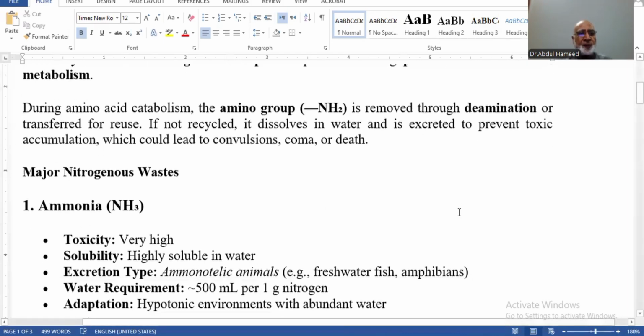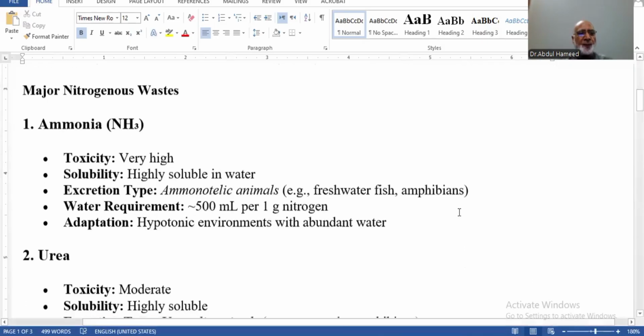So major nitrogenous waste, number one is ammonia. So we will deal these nitrogenous waste materials according to certain features. So toxicity is very high, solubility highly soluble in water, excretion type ammonotelic animals, fresh water fish, amphibians.